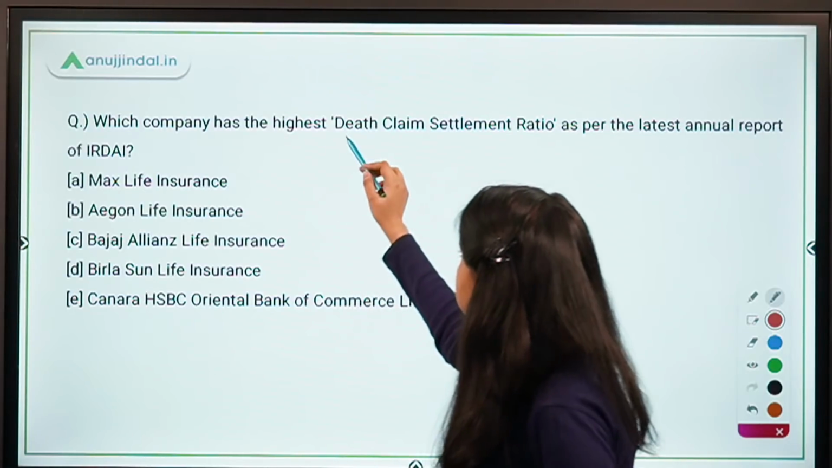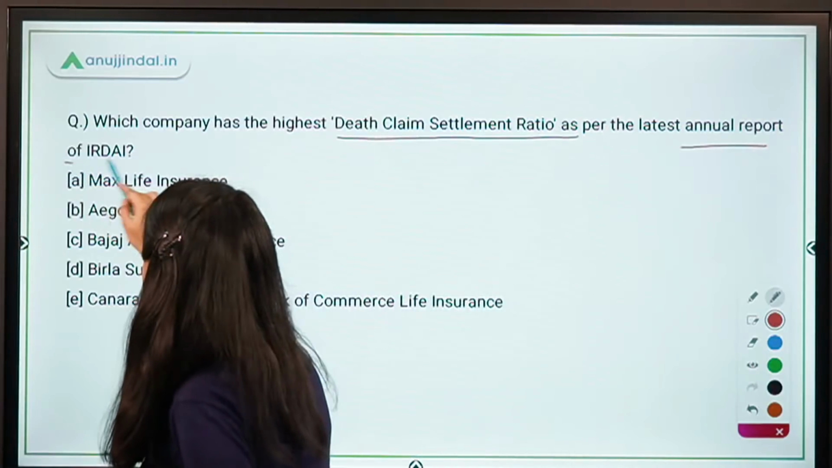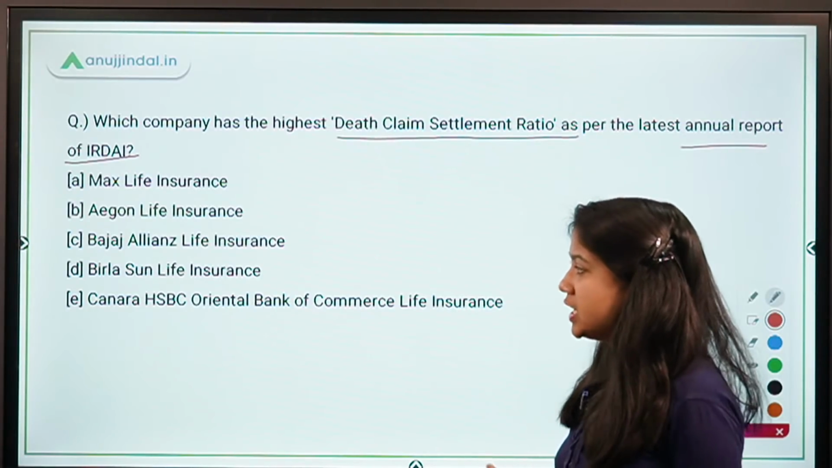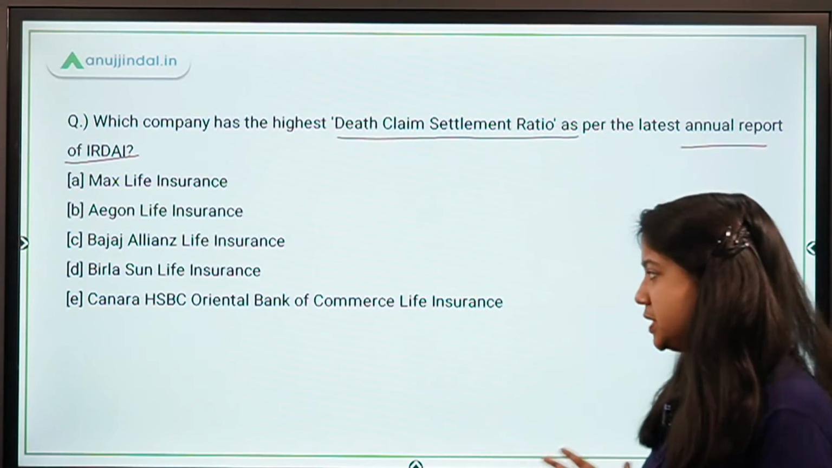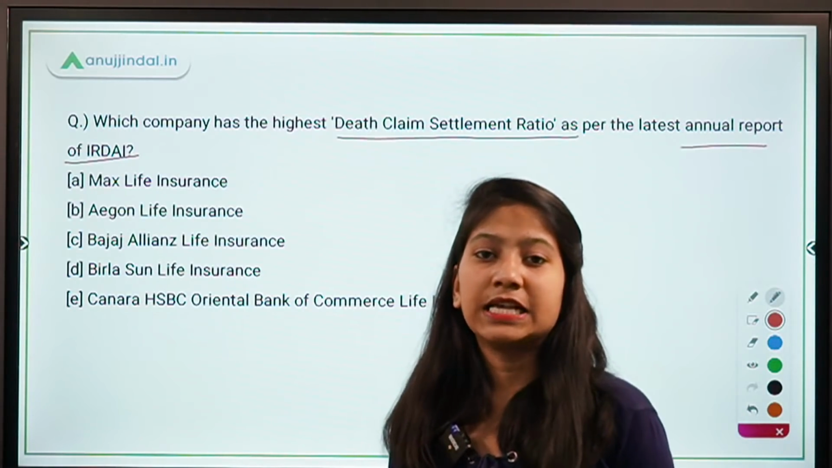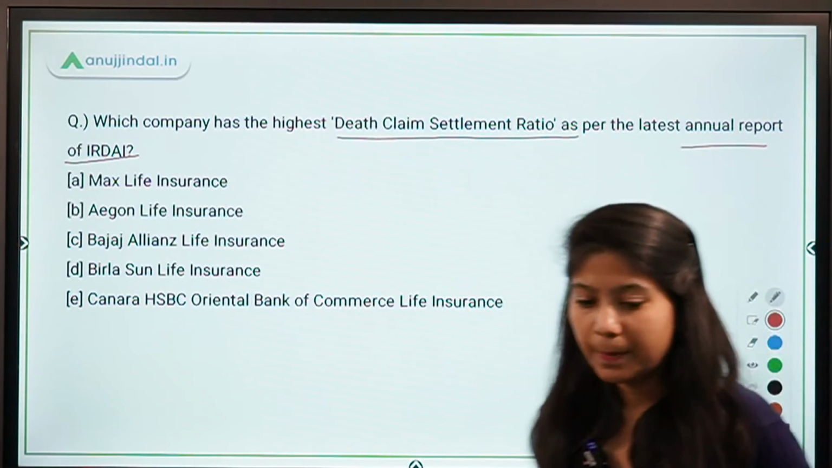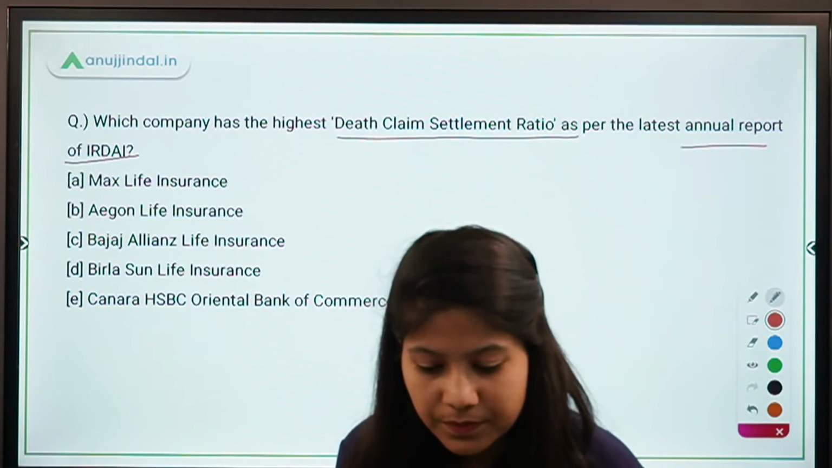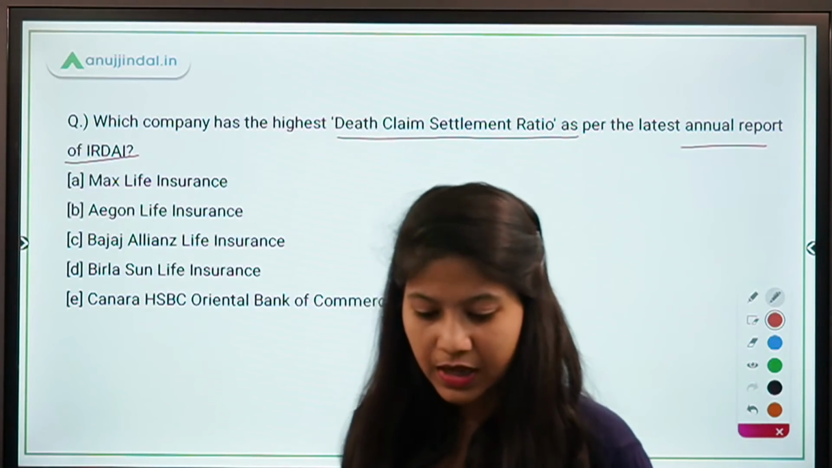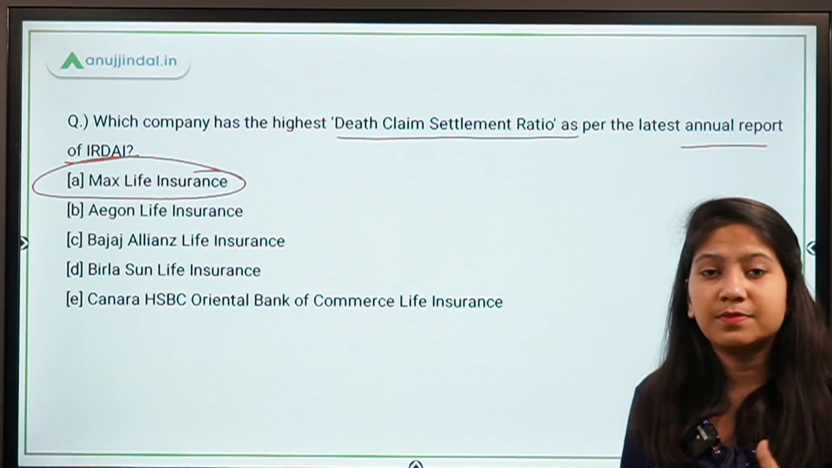Which company has the highest death claim settlement ratio as per the latest annual report of IRDAI? So you have Max Life Insurance, Aditya Birla Sun Life, Bajaj Allianz, Canara HSBC Oriental Bank of Commerce Life Insurance Company. So which insurance company has the highest death claim settlement ratio? Absolutely right, guys. Max Life Insurance has the highest death claim settlement ratio.